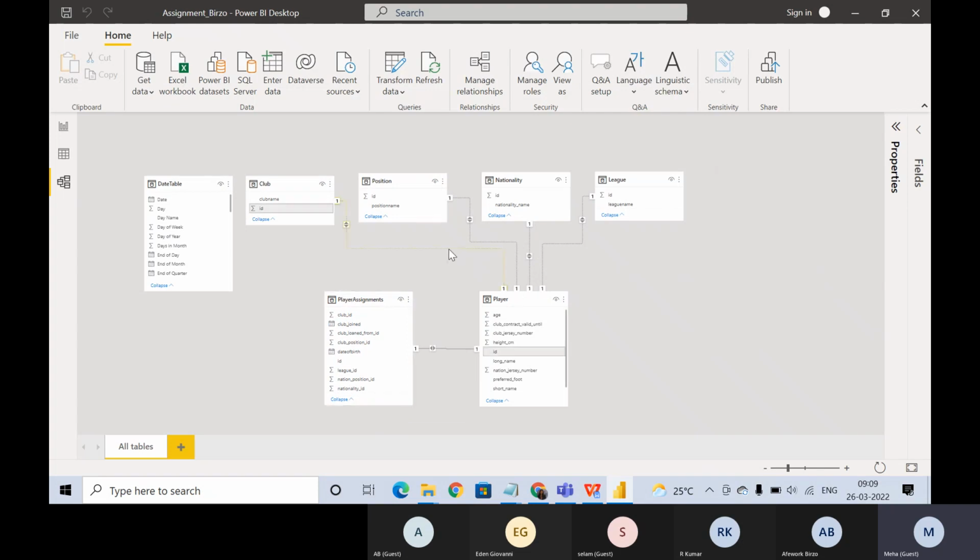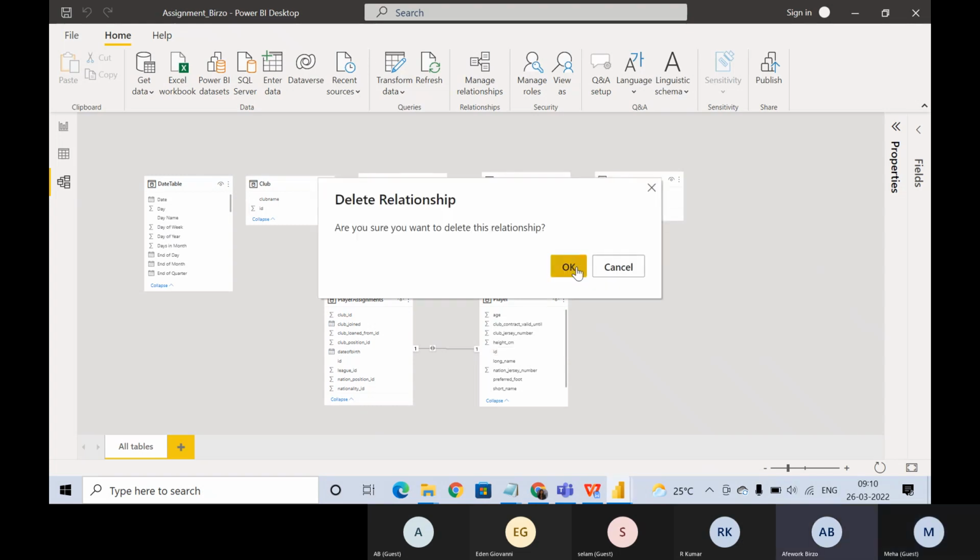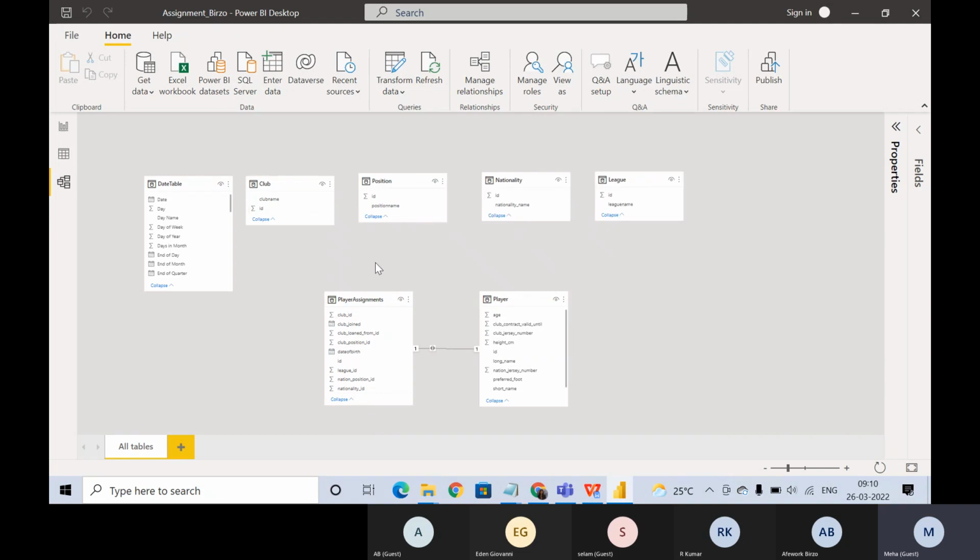Okay, so let's delete all these relationships. My delete key is not working, I feel. Maybe through Manage relationships. Yeah, I did right click and delete because the delete key was not working. Otherwise, usually you click on delete and it gets deleted. That's fine. So you guys understood why we are deleting this, right? Any doubt, anyone? Ask questions.